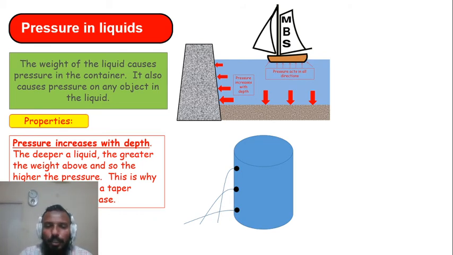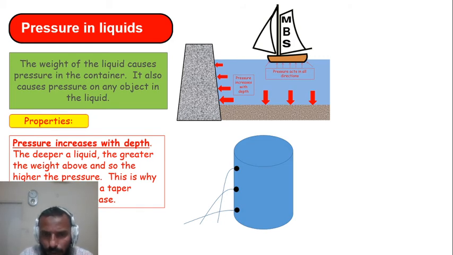Now when you are swimming, say we have three dots here, three positions, position 1 top, position 2 middle, and position 3 bottom. When you are swimming at the top, the amount of water on top of you is lesser. And when you are swimming at the bottom, that is the third point, then the total amount of water on top of you is huge.